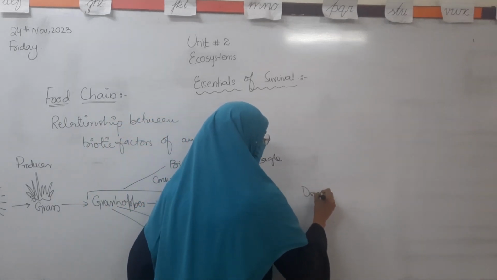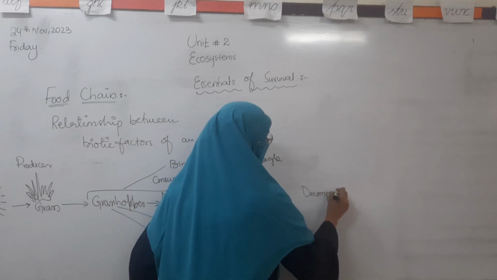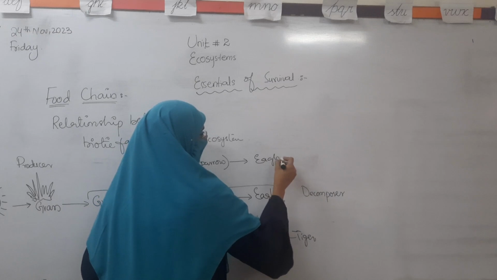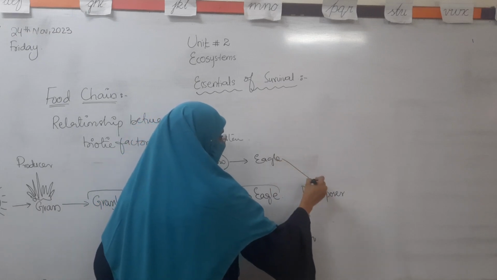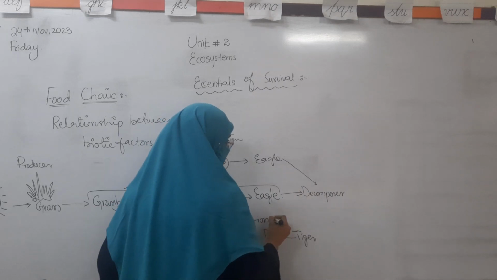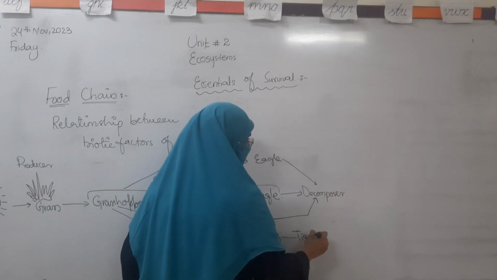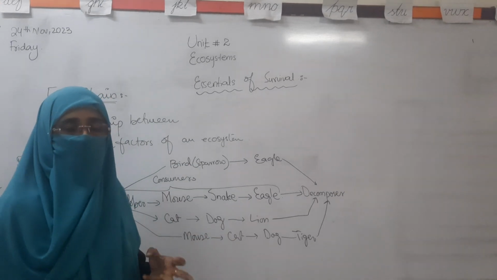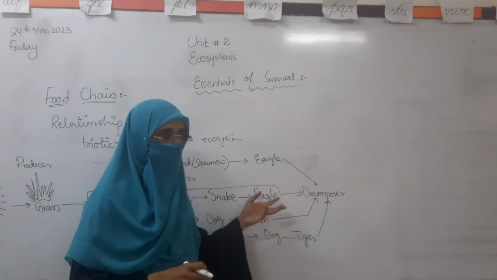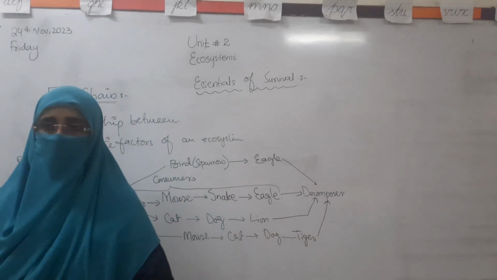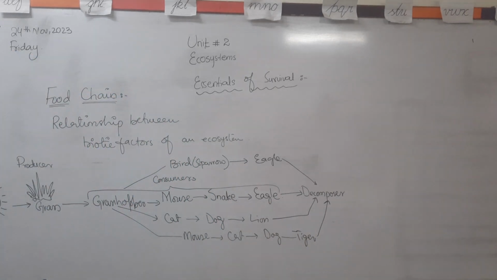With the help of living organisms called decomposers. The eagle is eaten by the decomposers if it dies, and the lion is also eaten by the decomposers. Decomposers are the germs, bacteria or fungi that have the ability to digest the dead organism, and it becomes part of the soil.